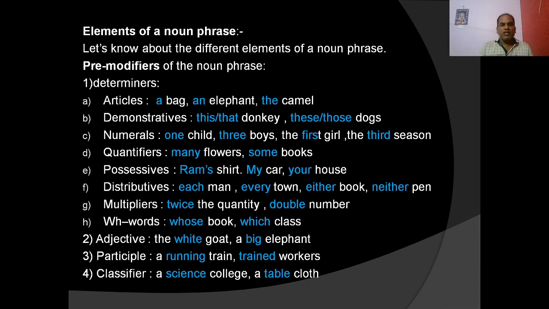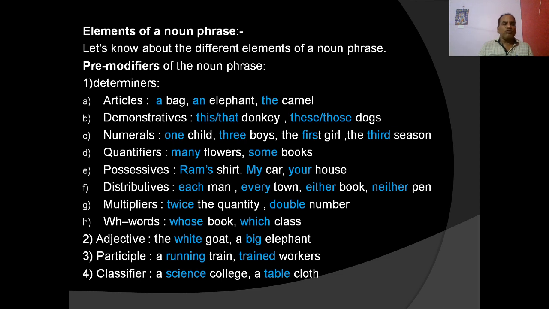An elephant, the camel. Like this, demonstratives also go before the head noun in the noun phrase. This donkey, that donkey, these dogs, those dogs. Numeral words we know: some are cardinal numbers and ordinal numbers. One is the cardinal number and first is the ordinal number. They can go before head nouns in the noun phrase. Numerals like one child, three boys, the first girl, the third decision, like this.